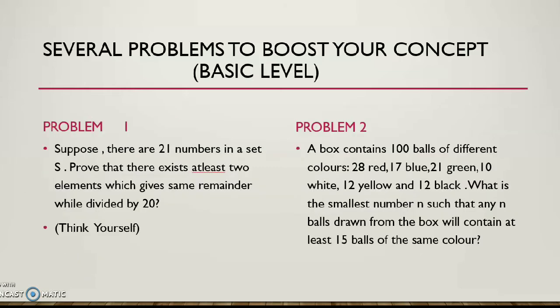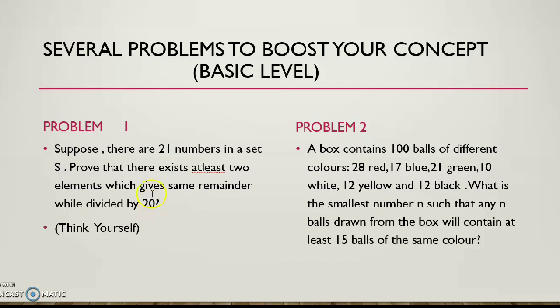In the question, it is given that if we have 21 numbers in the set S, there exist at least two elements which give the same remainder when divided by 20. This is the problem statement. Now, what are we trying to do? We are trying to fill the set S such that all the 21 numbers have distinct remainders. That means the opposite of the statement mentioned in the question.